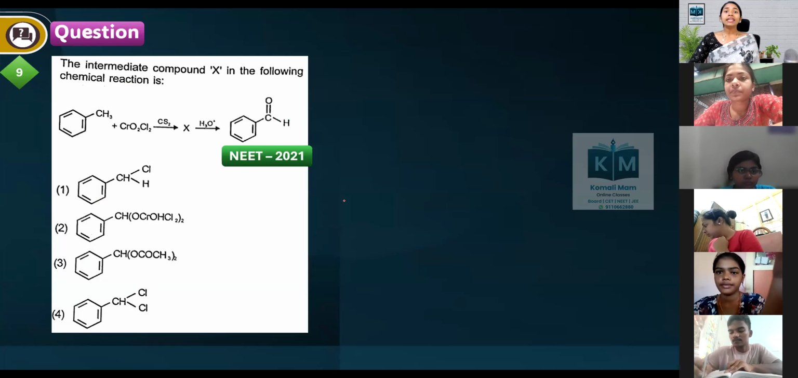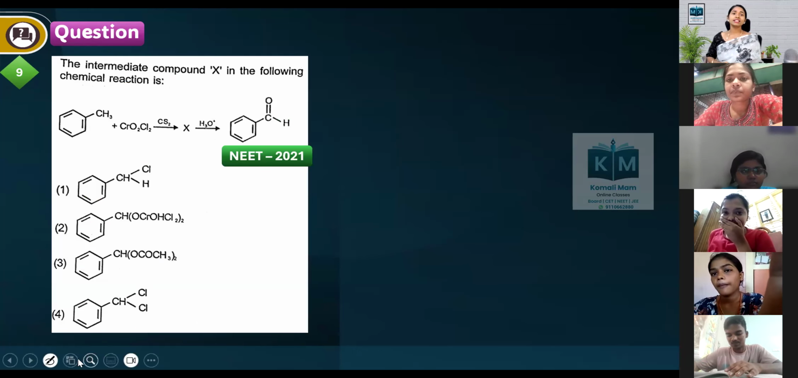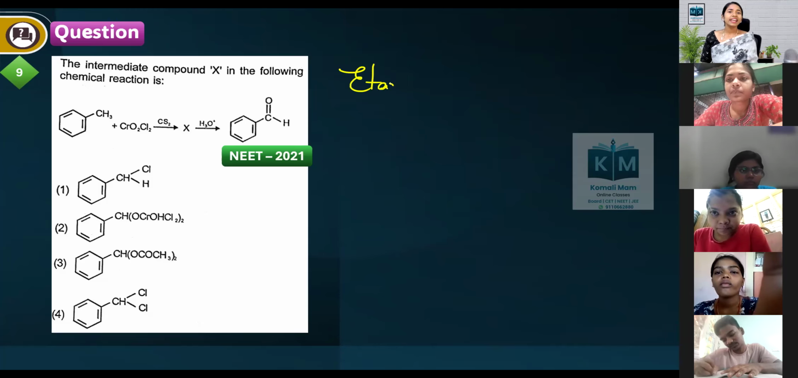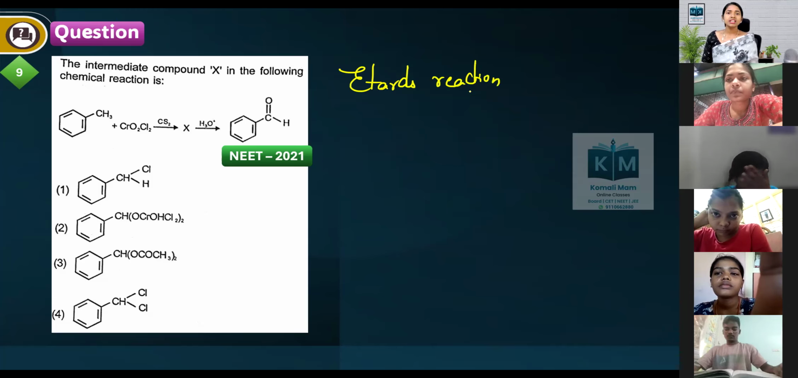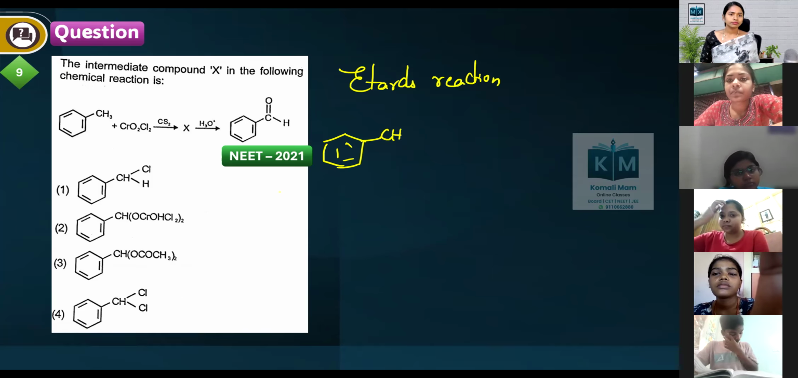Next one. The intermediate compound X in the following chemical reaction is. What is the intermediate? What is the name of this reaction? Etard's reaction. What do we do in Etard's reaction? Let us see this reaction. CH3 is there on the benzene ring like this. I'll write like this, just to show you the mechanism.